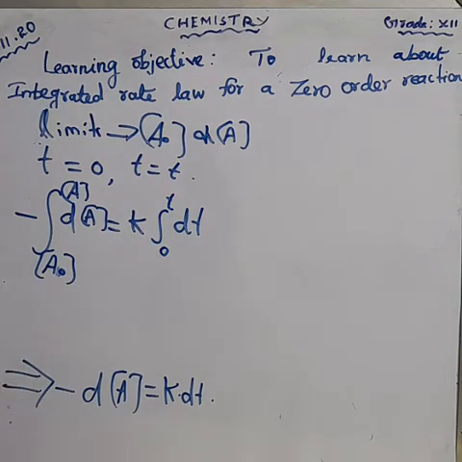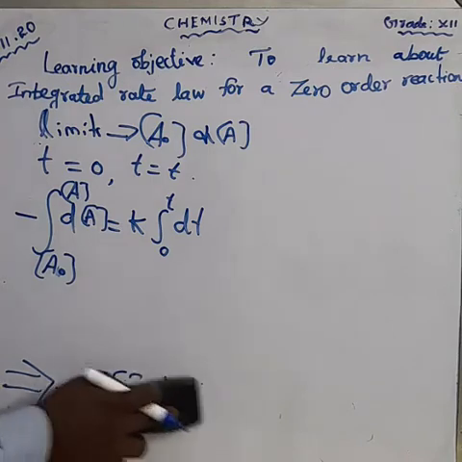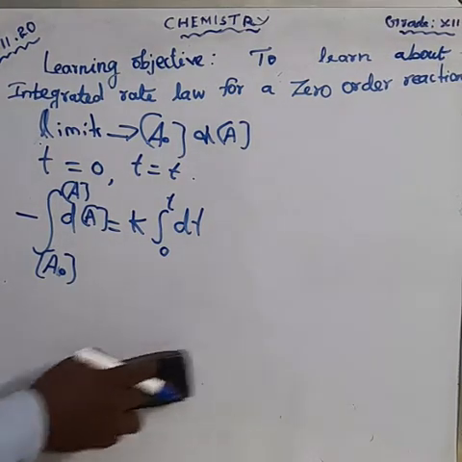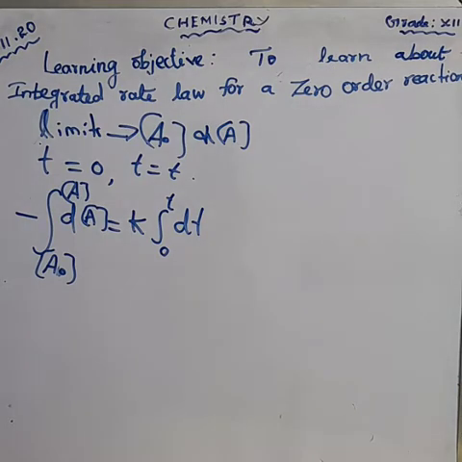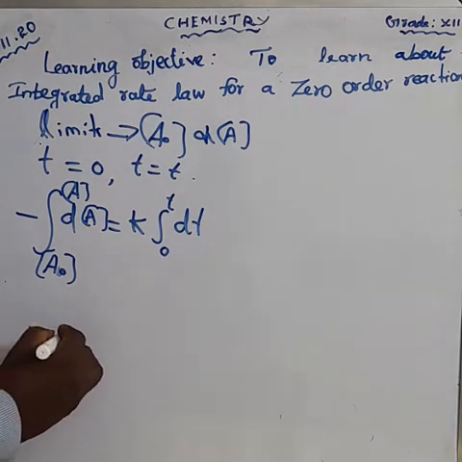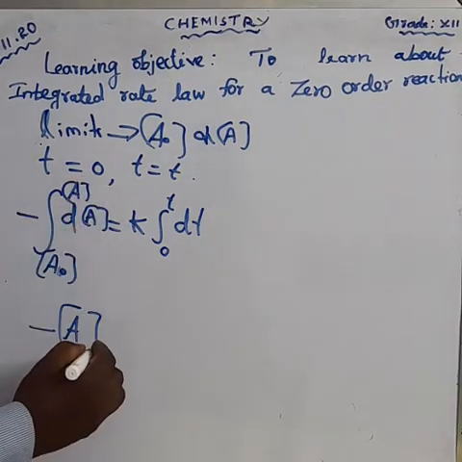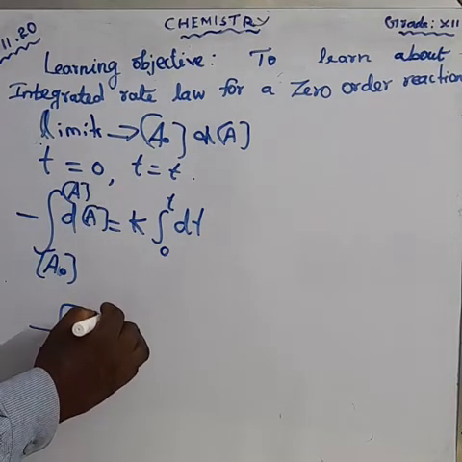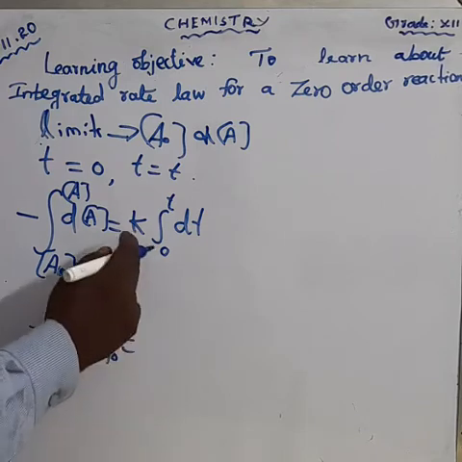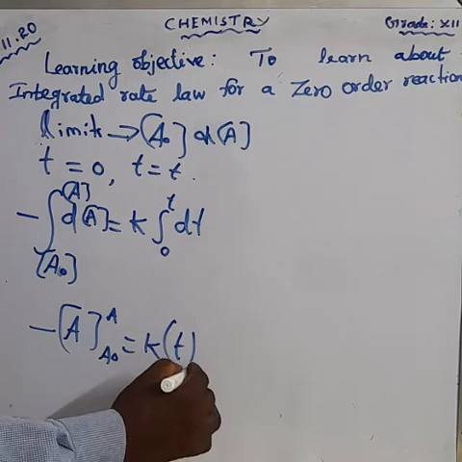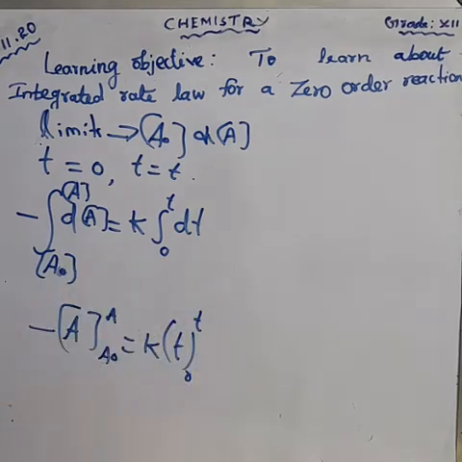And this can be written as, we are getting the two limits, that is A naught, A, and we are writing K, 0, T. We already learned that one.